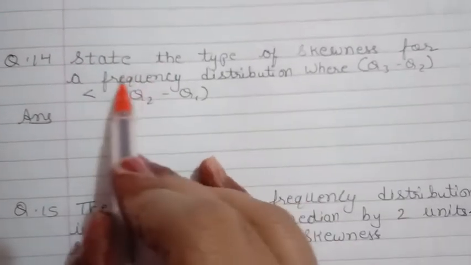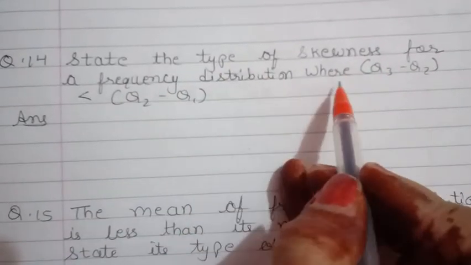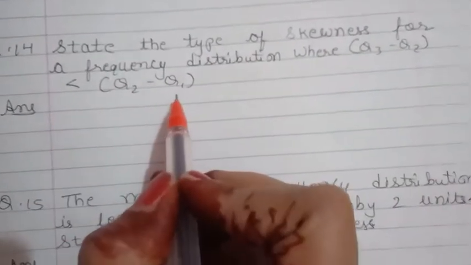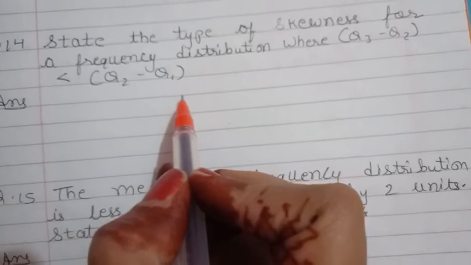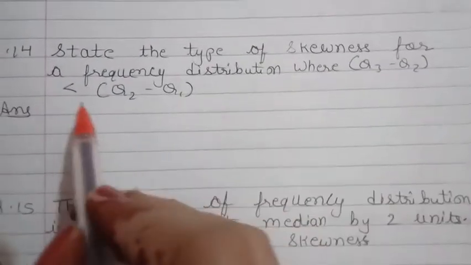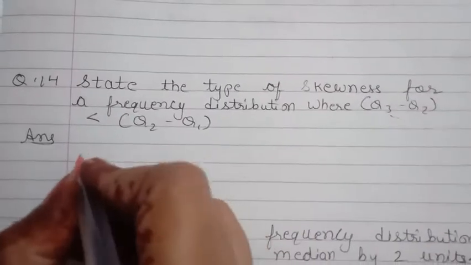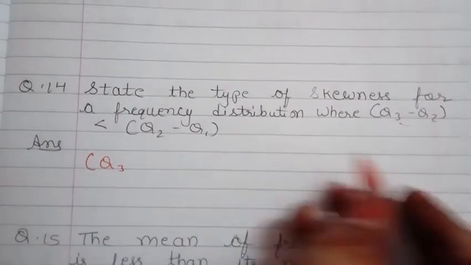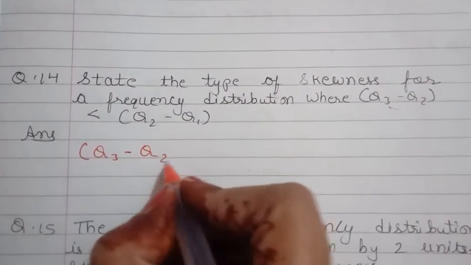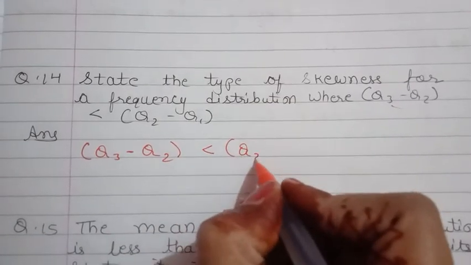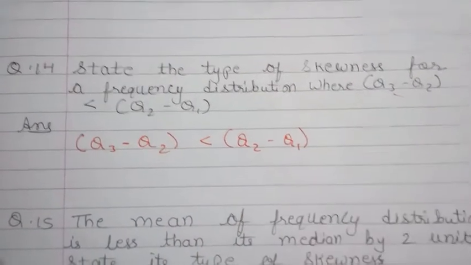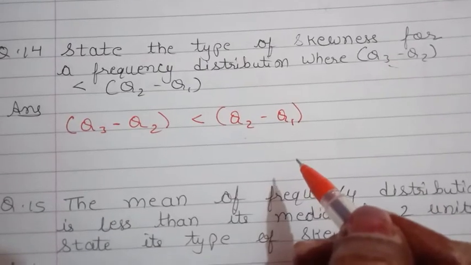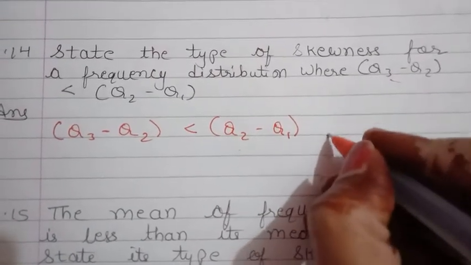Now if Q3 minus Q2 is less than Q2 minus Q1, then our frequency distribution is negatively skewed.